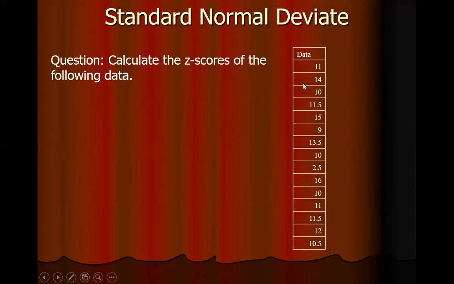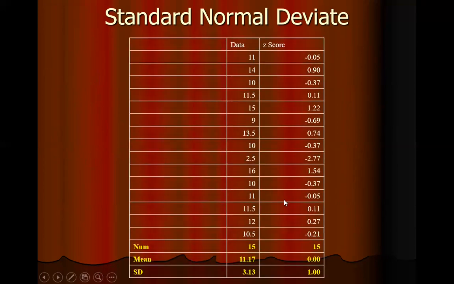Now, this is a hypothetical data which is given here, and we need to calculate the Z score of the data. And the third column here shows Z score of our data. And if you see that the total number of observations are 15 and the mean of Z score is 0.